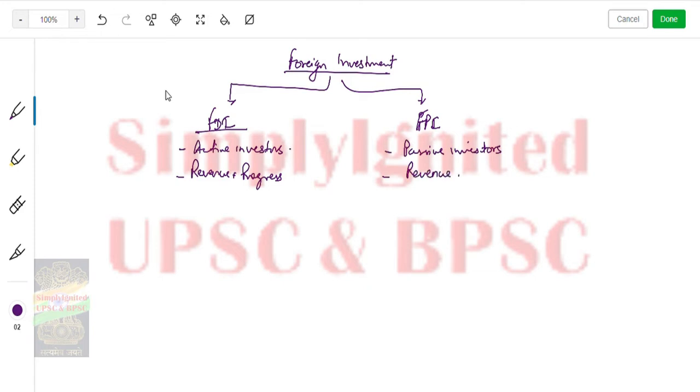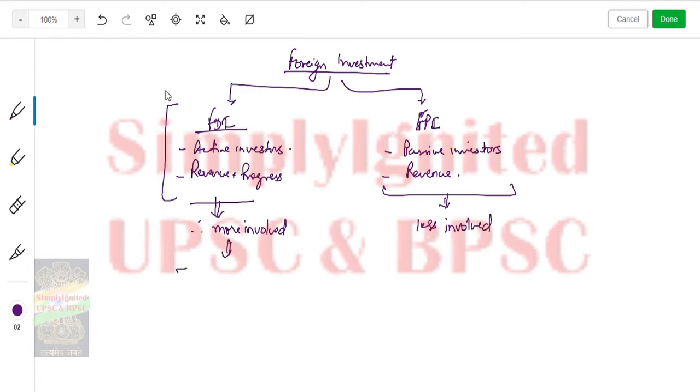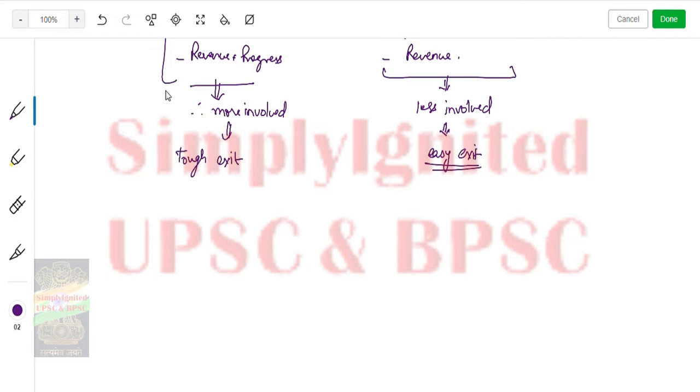So what happens? Since they are more involved in company affairs, and these are less involved in company affairs, this makes them what? Tough exit, and this makes them easy exit. Now this is why it is exiting very easily. Now what happens? Let's see.